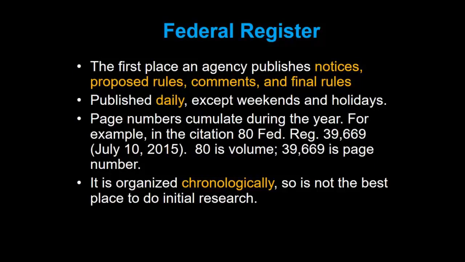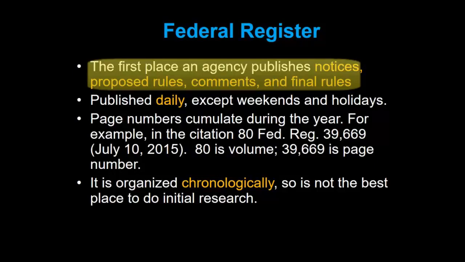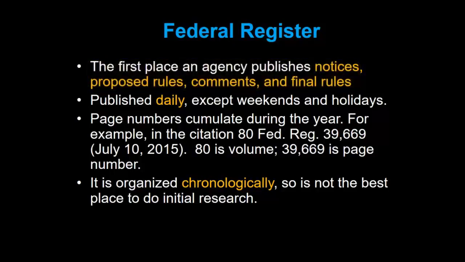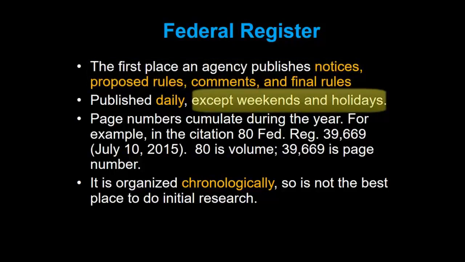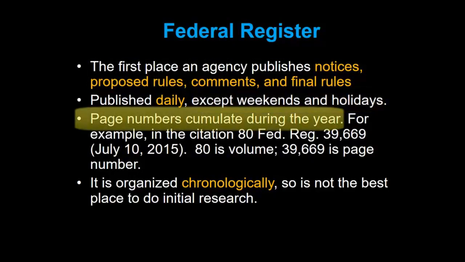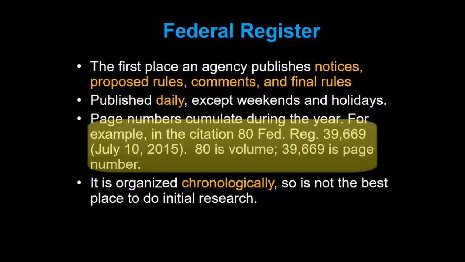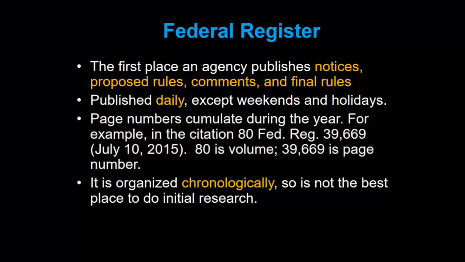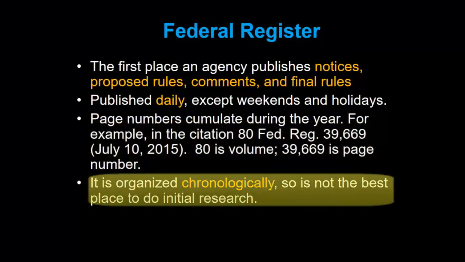We already know that the Federal Register is the first place an agency publishes notices, proposed rules, comments, and final rules. The Federal Register is published daily, except weekends and holidays. Page numbers accumulate during the year, so you will see citations with very high page numbers. For example, in the citation 80 Federal Register 39,669, 39,669 is the page number. The Federal Register is organized chronologically, so it is not the best place to do initial research.